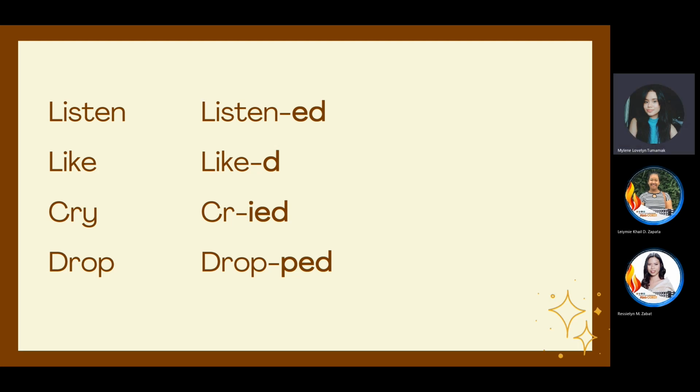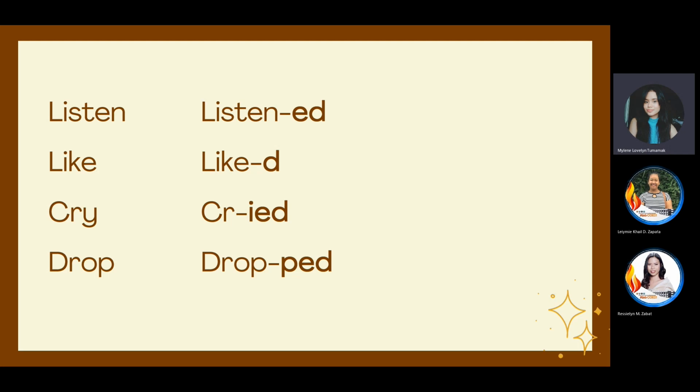Okay, so in here, the words listen, like, cry, and drop are our base form of the verb, right? While on the other side, listened, liked, cried, and dropped are words from our base form, but with a different form.